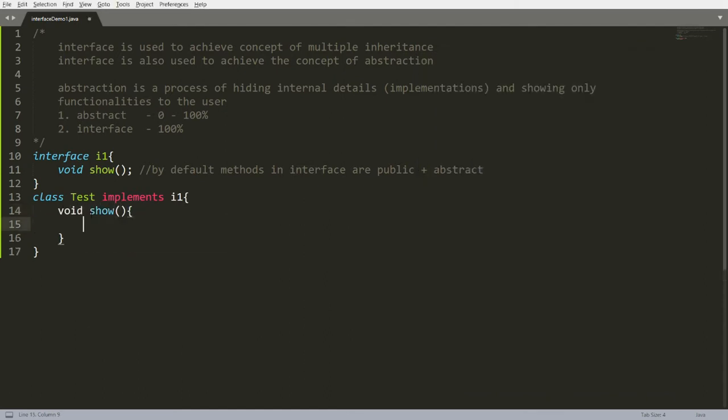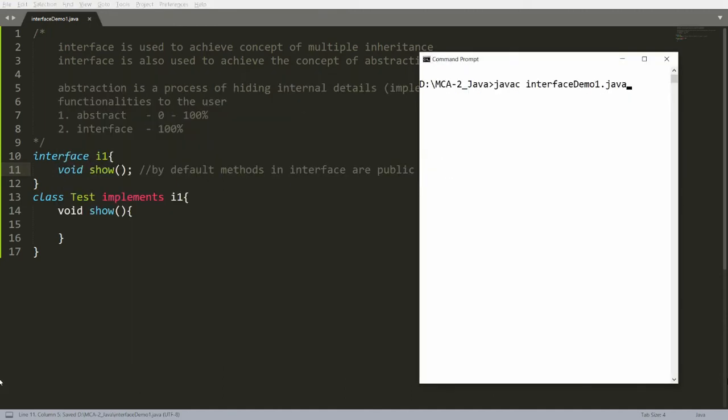If I write void show, then also I will get an error. Why? Because the default methods in interface are public plus abstract. If the father's overridden method is public, the child cannot write weaker access. Less than public is not allowed at all. So you have to write public in class Test.